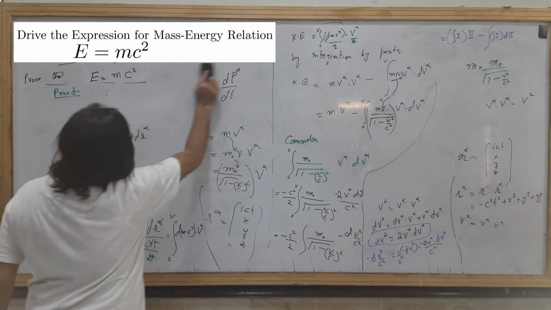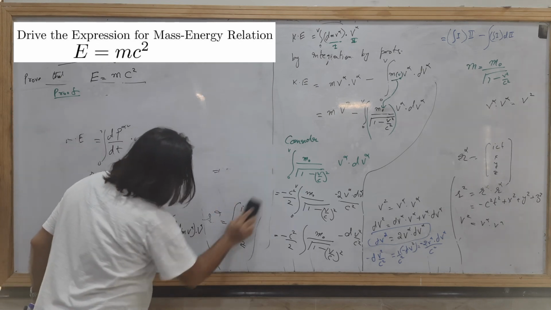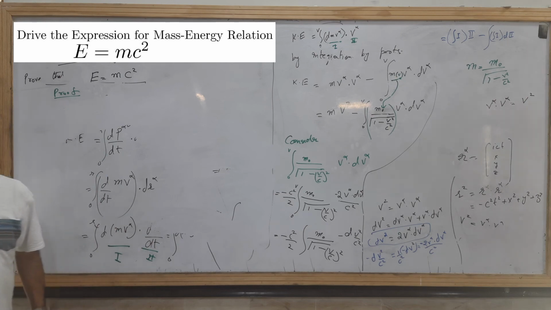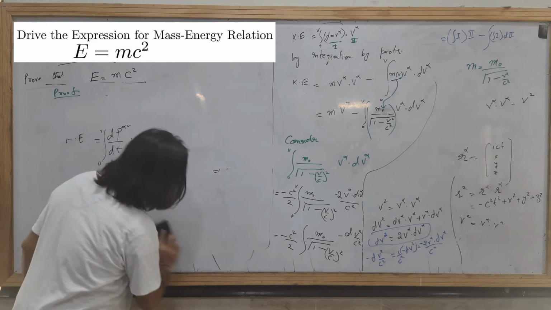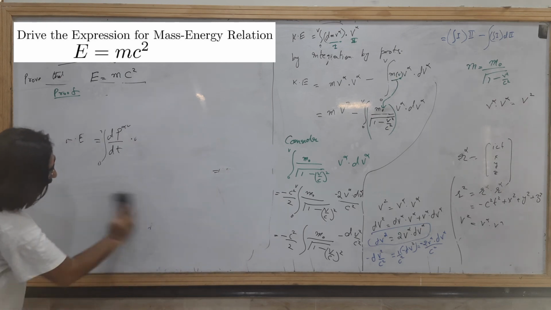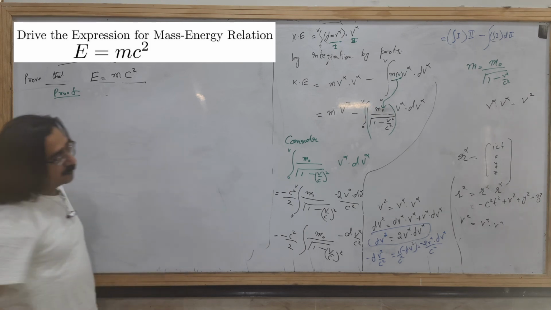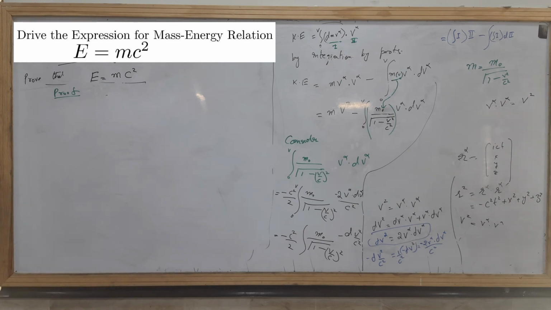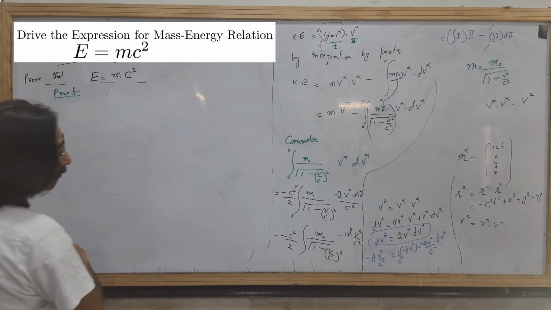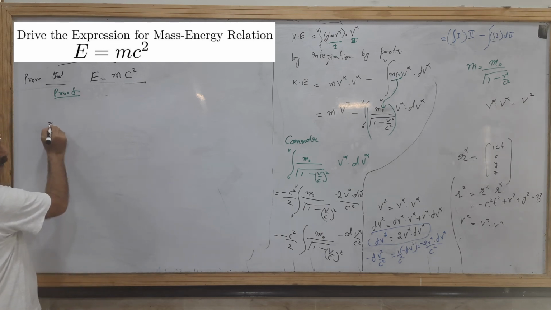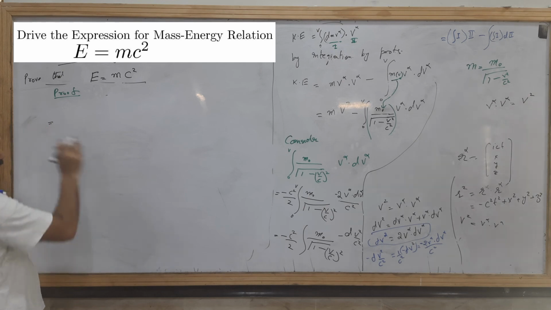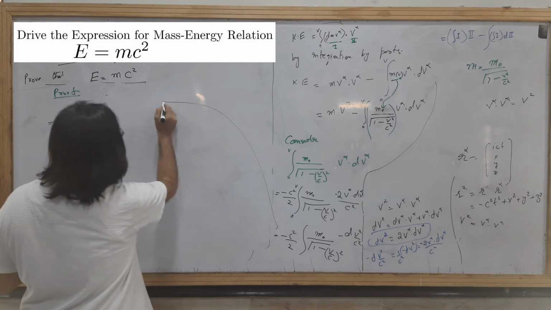Okay, so what you will get, the kinetic energy, we are considering this question.